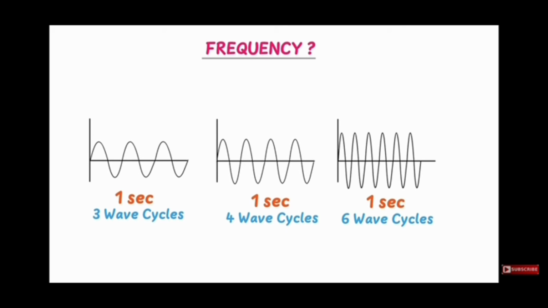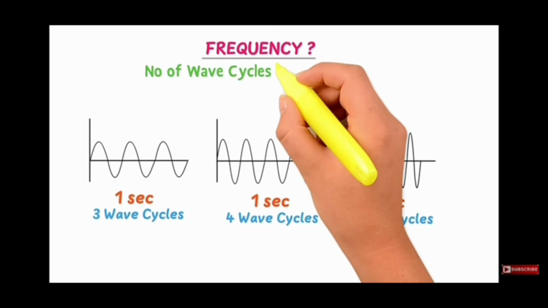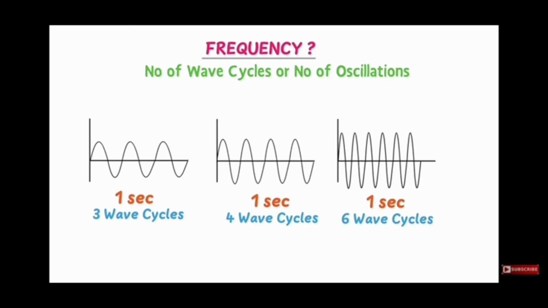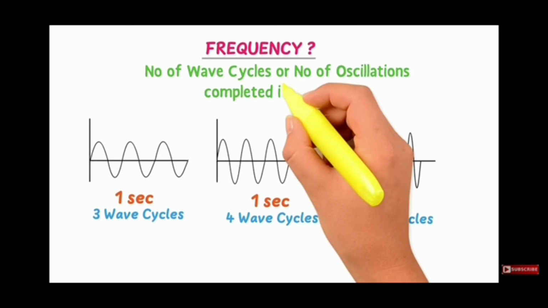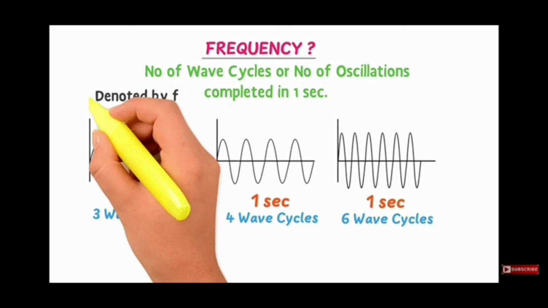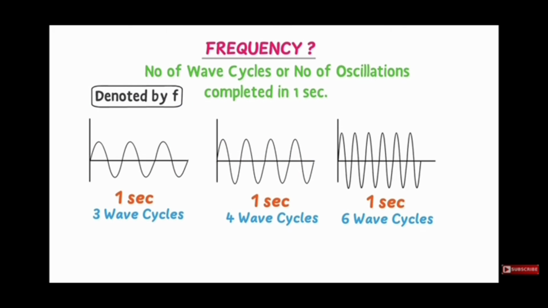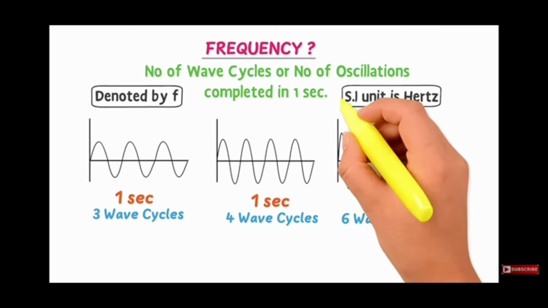We define frequency as the number of wave cycles or number of oscillations completed in 1 second. Frequency is denoted by a small f. The SI unit of frequency is Hertz.